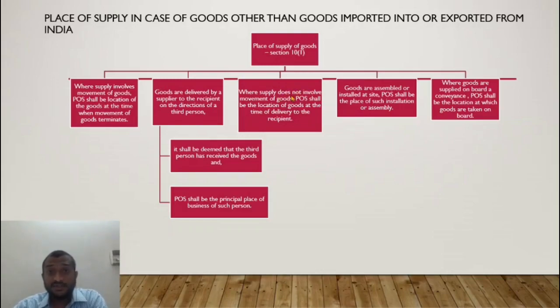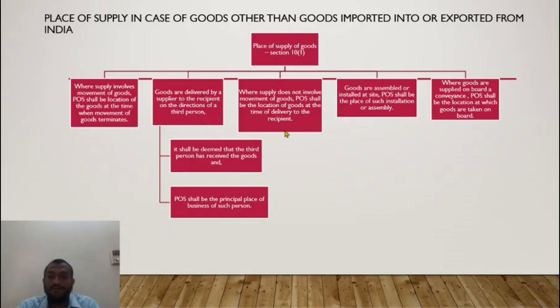In this case, the place of supply would be the location of the goods at the time of delivery to the recipient. Here, what is the location of the goods? Where the goods are actually present in the office. So that would be the place. Let us say the building that is being sold along with furniture is in the state of Gujarat. Then the place of supply of the goods shall be the location at which the goods are delivered or made available. It is in Gujarat because the goods are already there. There is no movement of goods. So the place of supply is Gujarat in case there is no movement of goods.